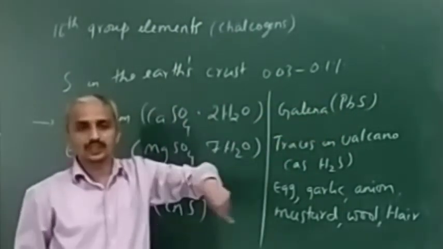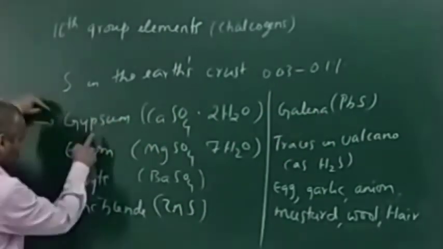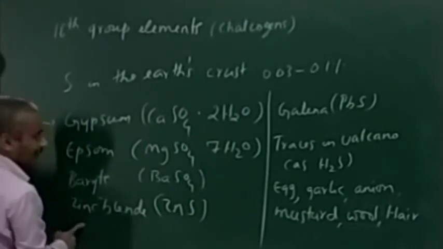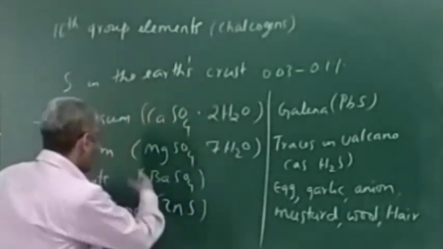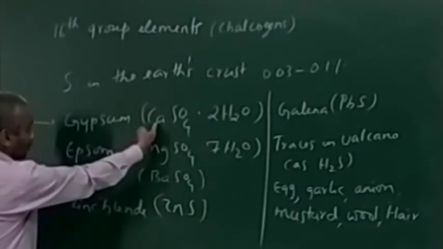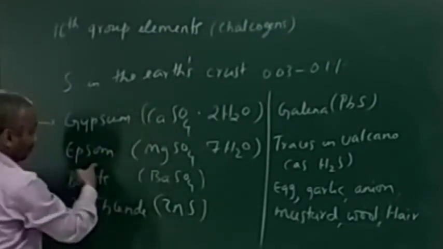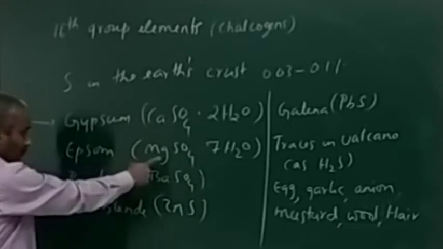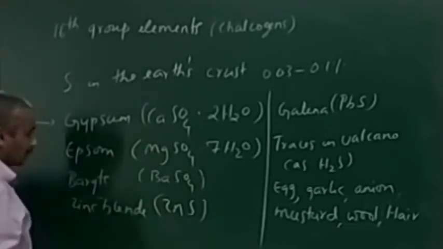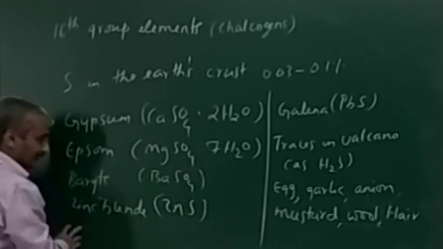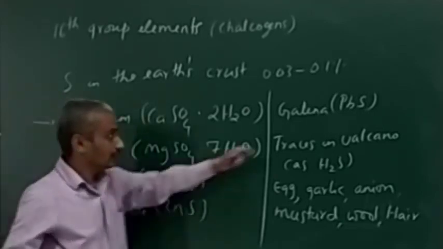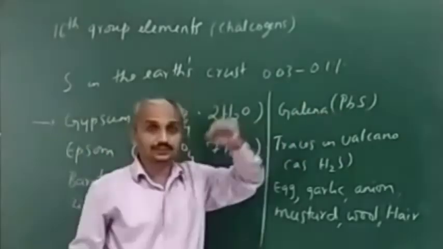These are ores only of the respective metals. Gypsum is the ore of calcium, Epsom is the mineral of magnesium, barite is the mineral of barium, zinc blende is the ore of zinc, and galena is the ore of lead.